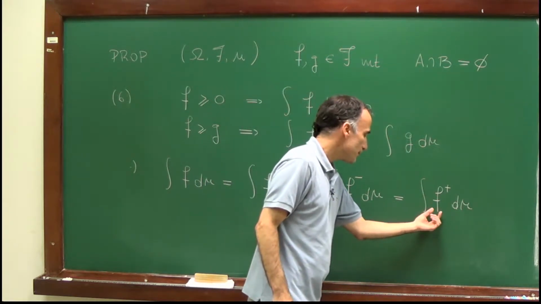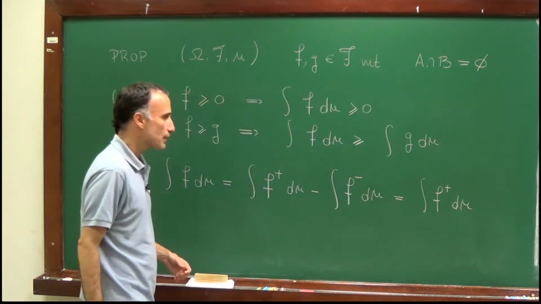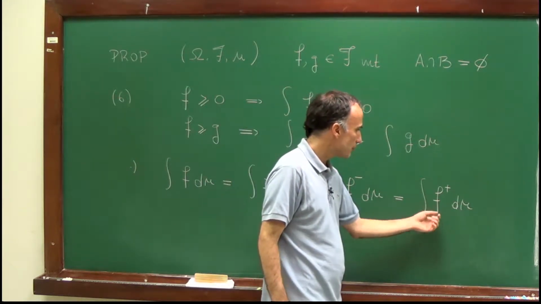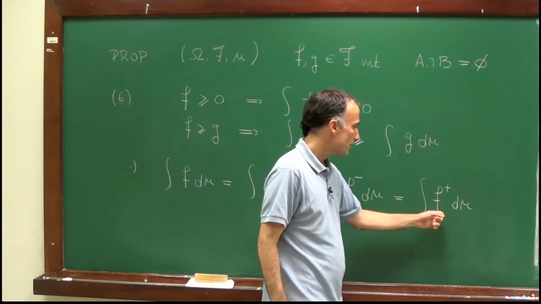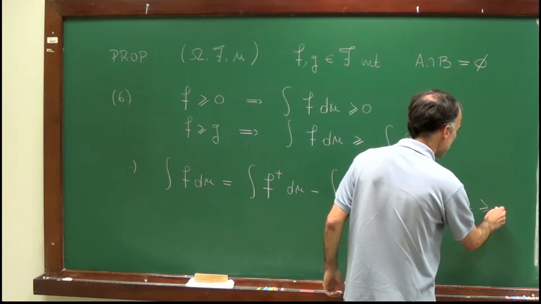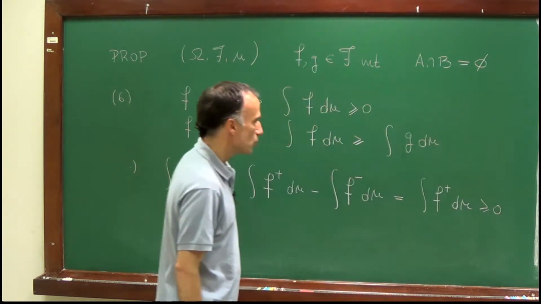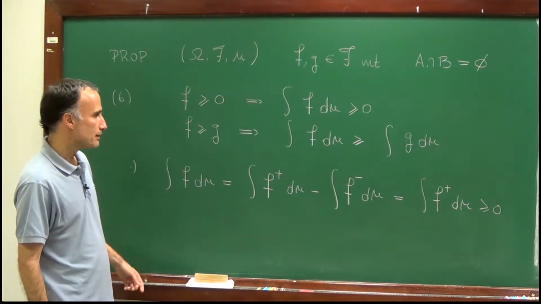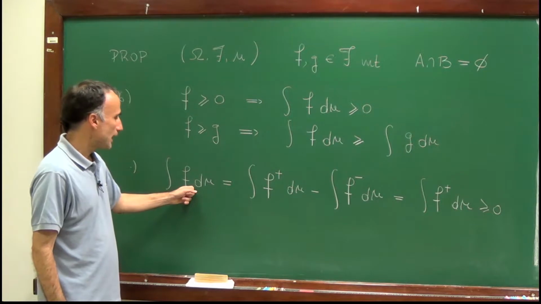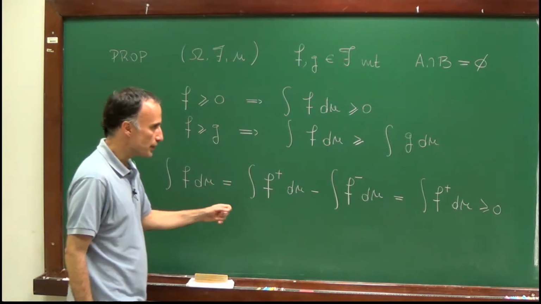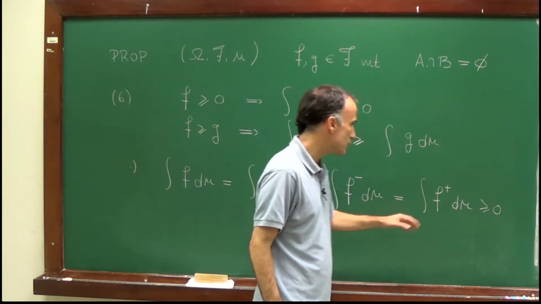And this object now is defined as the limit of integrals of simple non-negative functions, which is always non-negative. So we do have here that indeed the integral of f d mu is larger or equal to 0.